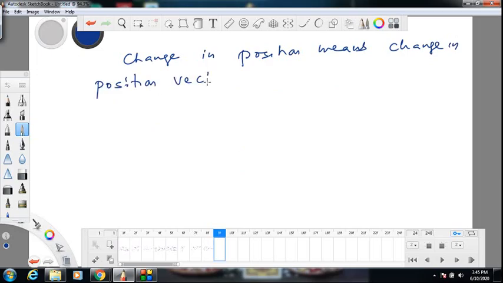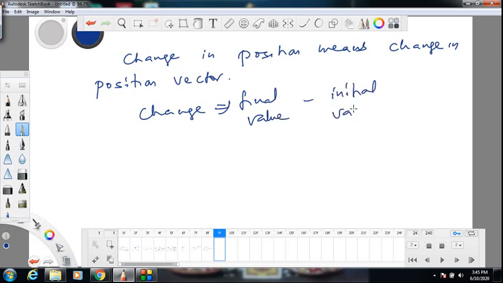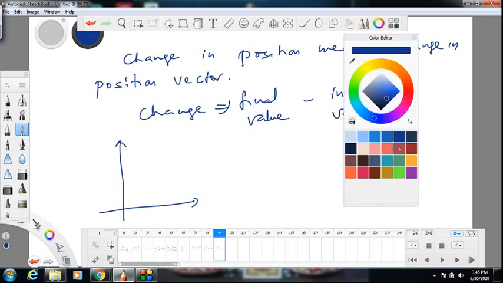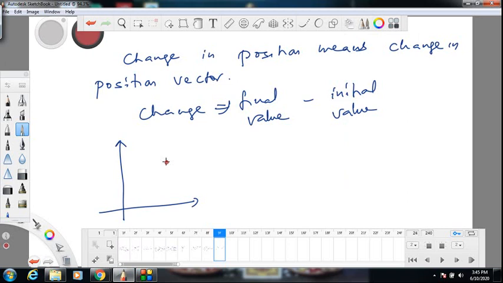Change always means final value minus initial value. Please remember this. Final value of a quantity minus initial value is called change. So now let us look at it. Suppose this is my coordinate system. A particle was initially here, and finally after some time it has moved in some complex path. It could have moved in a very complicated path, and after some time it is here. So the particle went from A to B.